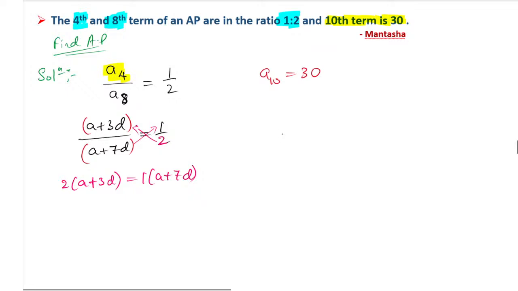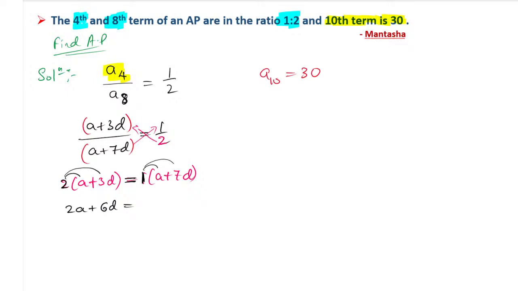Okay, you will tell it as a cross multiplication. Actually, it is not cross multiplication. Remember, it is not cross multiplication. It is called shifting the denominator. It is not called the cross multiplication. Clear? So now we will take this 2 and we will multiply with the A and we will multiply with the 3D. 2A plus 2 3s are 6D, that is equals to, similarly 1 into anything will be the same.